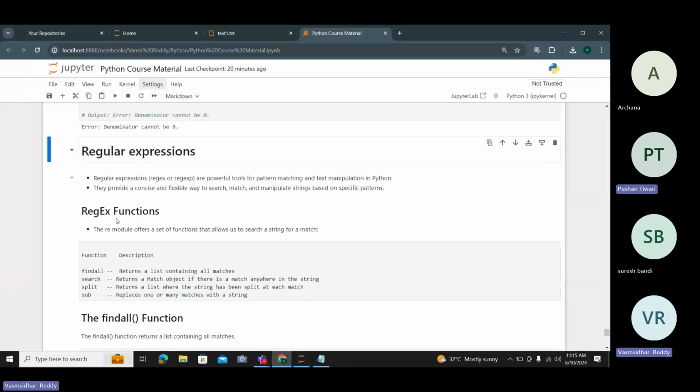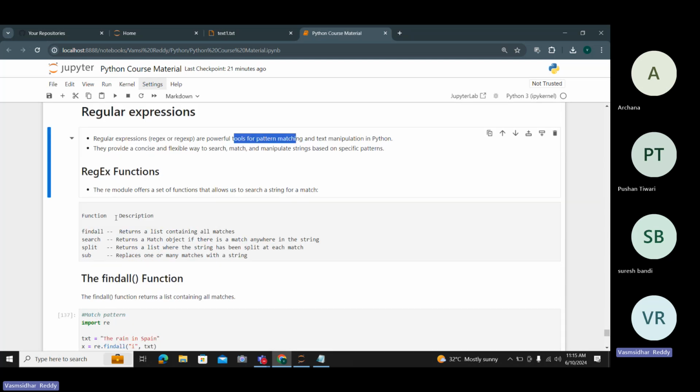Okay, regular expressions. Regular expression is the short form. It is a powerful tool for pattern matching and text manipulation in Python. If you want to manipulate any text or assign any patterns, we use regular expressions in Python.